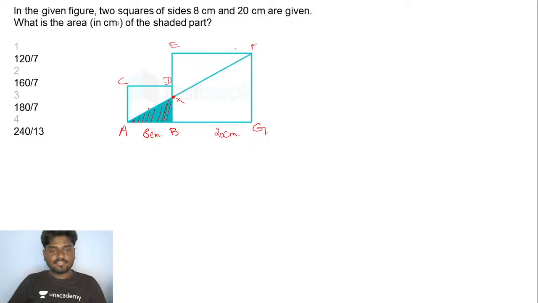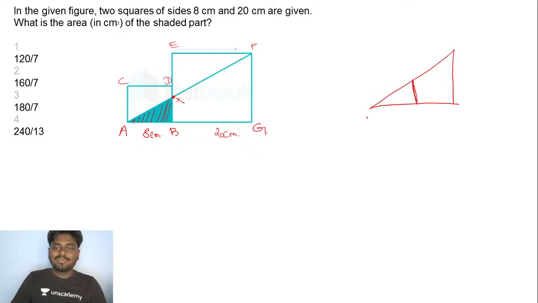From this, guys, if I take this part alone separately, listen very carefully, here the vertex A is the same for two triangles, that is triangle AXB and triangle AFG.